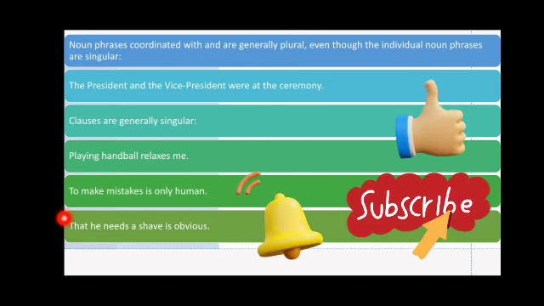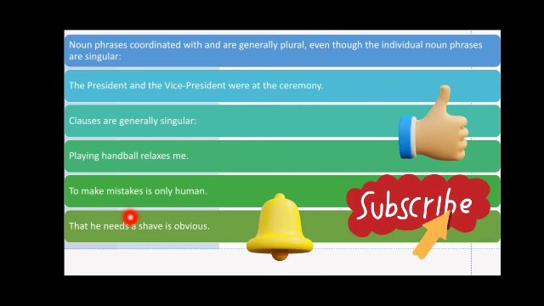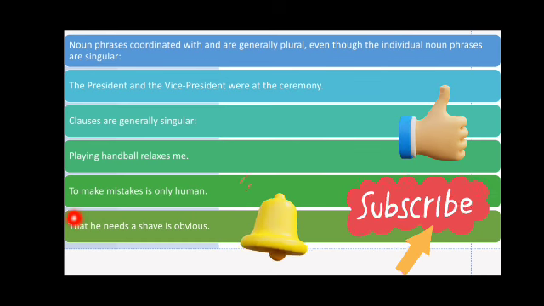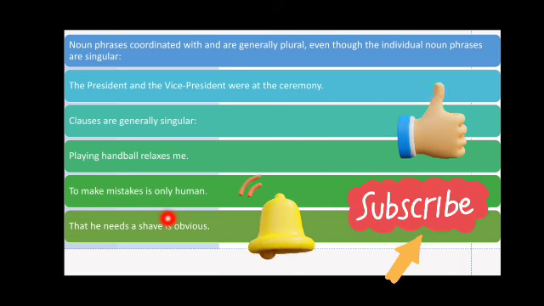Last example, we have that he needs a shave is obvious. So here we have a clause, and that is a noun clause, that he needs a shave. And we use here a singular verb, and that is.